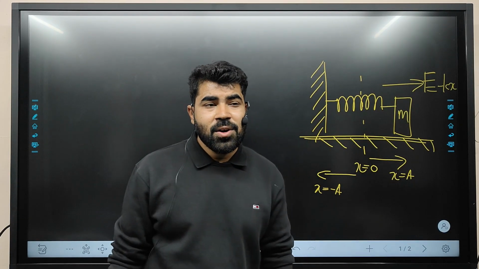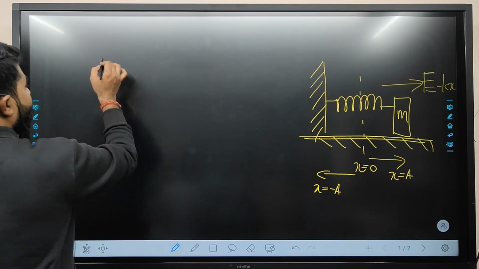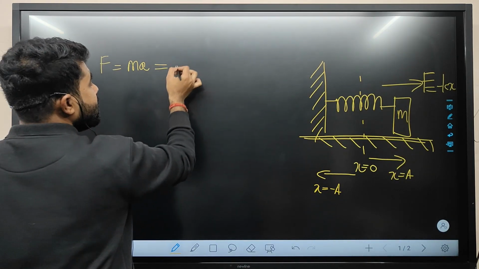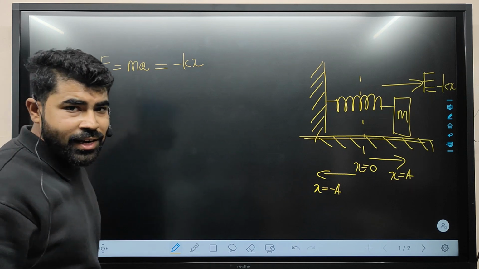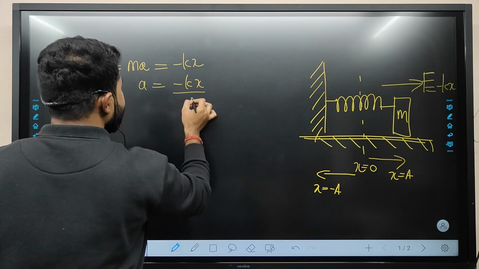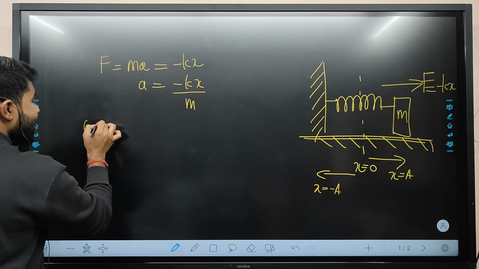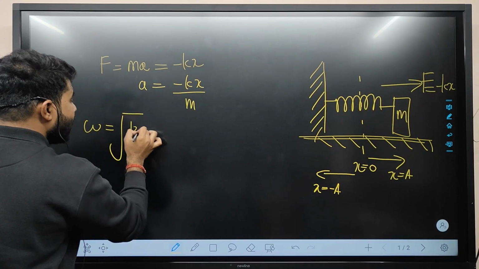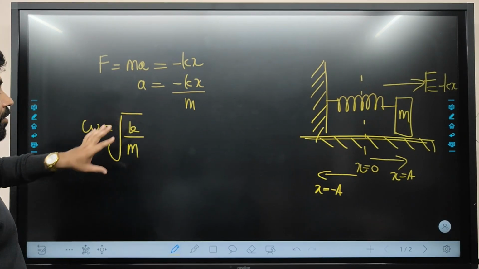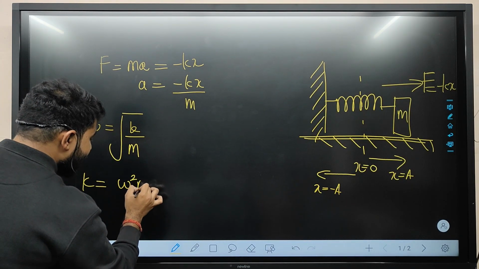Now we are calculating the acceleration of this SHM. Force is equal to mass into acceleration, and force is equal to minus kx. Is it clear? So what will be the acceleration? a is equal to minus kx upon m. We have already studied that omega is equal to root k upon m, so k is equal to omega square m.